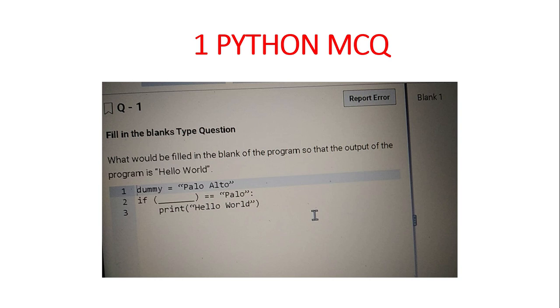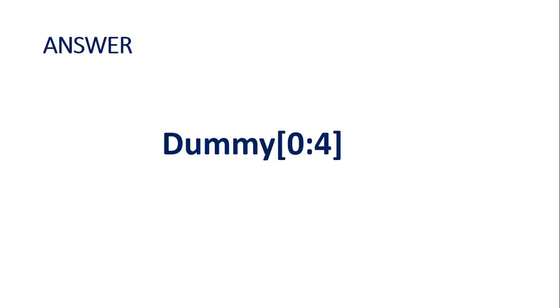Then this is the first Python MCQ question. They have given dummy is equal to Palo Alto, and they have asked what would be the answer in the given dash, like if dash equal to Palo, print hello world. You should fill the empty dash here. The answer for this is dummy of 0:4.